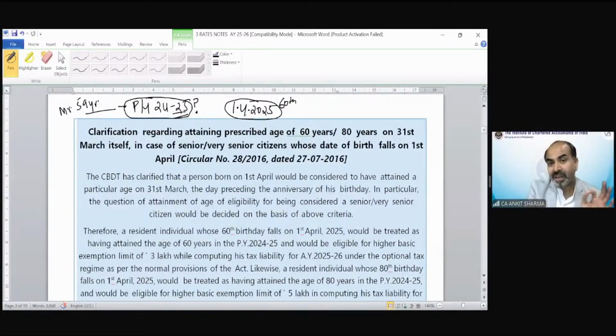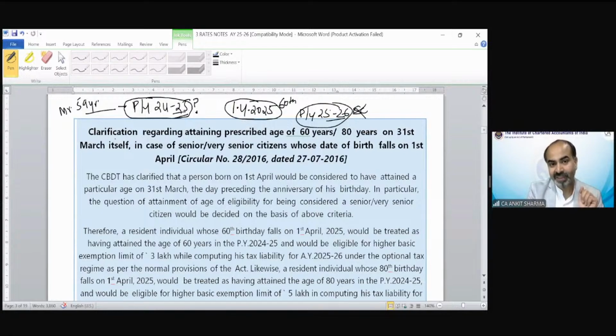So suppose the birthday is on 1st April 2025, which is in the next previous year, 25-26. Of course for 25-26 he is a senior citizen, no problem. But the problem was this one: on 31st March 2025, whether he should be considered a senior citizen or not. Because if he is considered a senior citizen, even with his birthday on 1st April, he can get the benefit of that 3 lakh or 5 lakh rupees. But if he is not considered a senior citizen, then he needs to pay more tax.